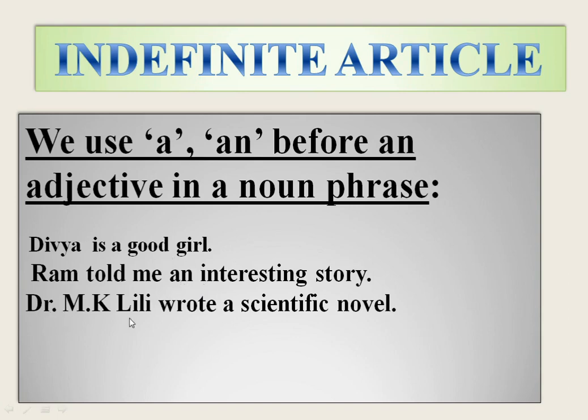Similarly, Dr. M. Kelly wrote a scientific novel. A scientific novel is a noun phrase beginning with an adjective, and the rule is we need to use a or an before the adjective in a noun phrase. Here scientific is an adjective word, so we use a before scientific novel. So here we use the indefinite article a.